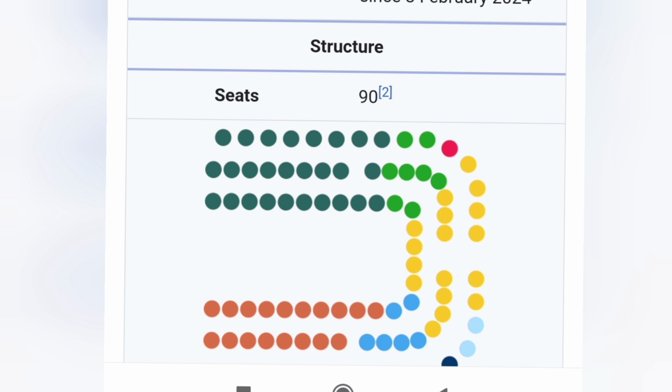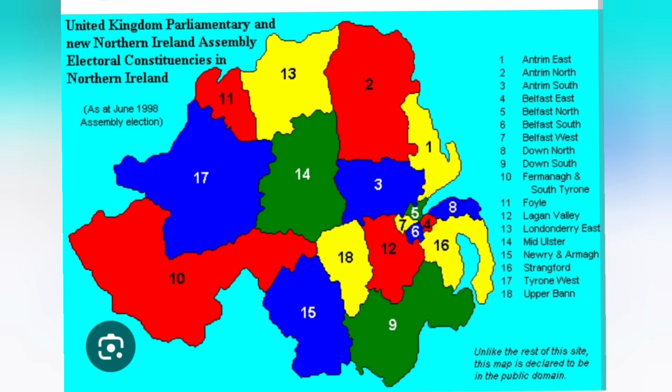Now, let's go back and look at the number of MPs that are elected in Northern Ireland who will represent the interests of Northern Ireland in the United Kingdom Parliament. I believe there were 18 of them. Let's check. Yes, there are 18.